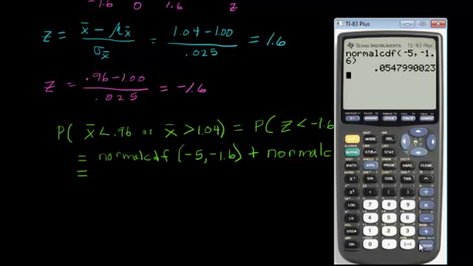Okay, I get 0.054799. Now, ultimately, I plan to round to 4 decimal places, but I don't want to do that right now because I'd be introducing error. So I'm going to take it out to 6 and then round once I do the sum. 0.054799.